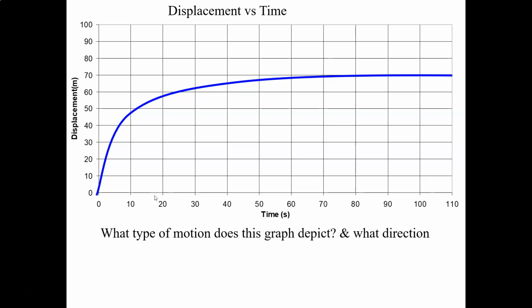We look at this scenario here, we're going to say, all right, what kind of motion is it? Am I moving forwards or backwards? Well, it's moving upwards with time, so that tells us we're moving forwards, which tells us that our velocity is positive. And then we want to figure out the sign of the acceleration. Well, what's happening to our velocity? Well, it's getting flatter and flatter, so that means we're slowing down. So if our velocity is positive and we're slowing down, the signs have got to be opposite for acceleration in order to slow down. So the sign on the acceleration is negative. So positive velocity and negative acceleration will cause you to move forward, slowing down.